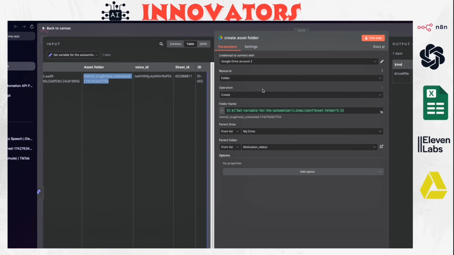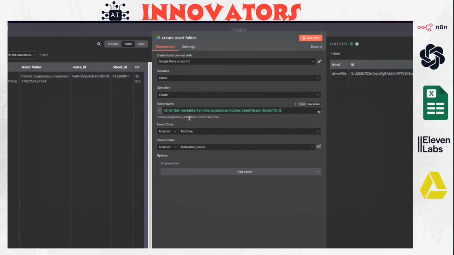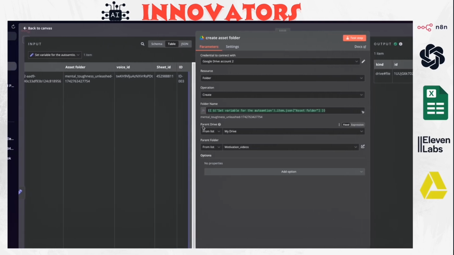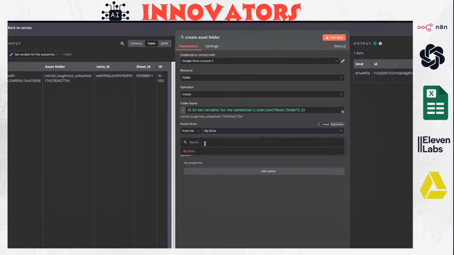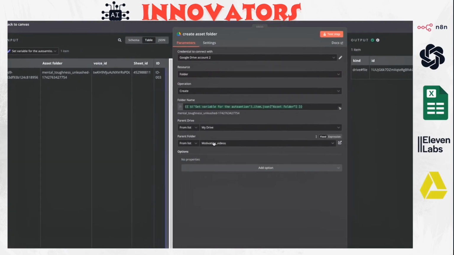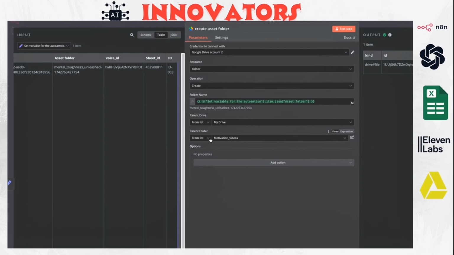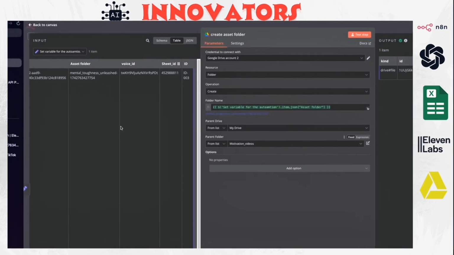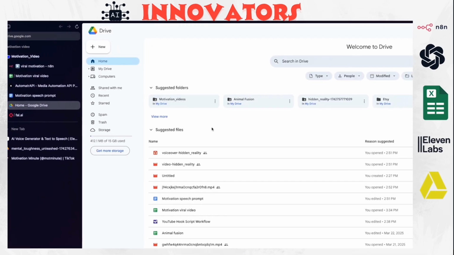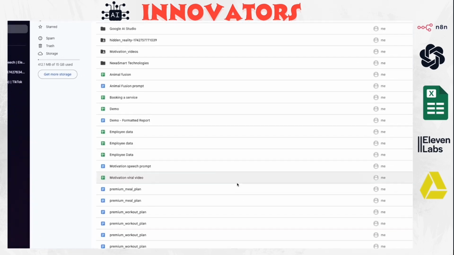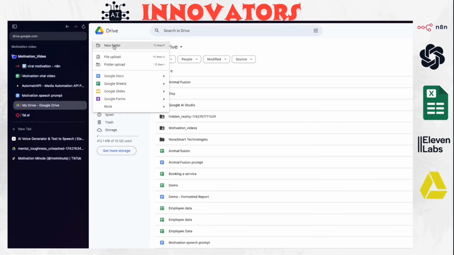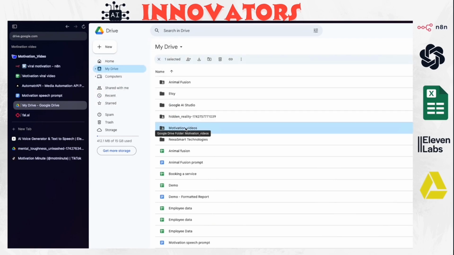So we just reference the folder name, the parent drive will be My Drive, and the parent folder is a folder you need to create. You go to Google Drive, and in My Drive you just create a folder. As you see, I created a motivations video folder.